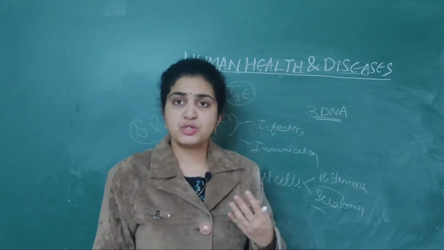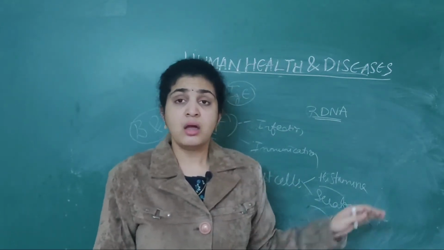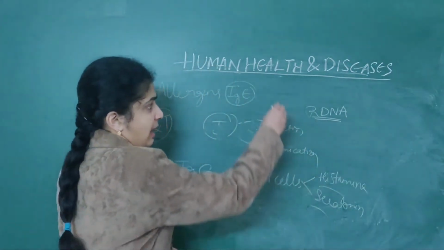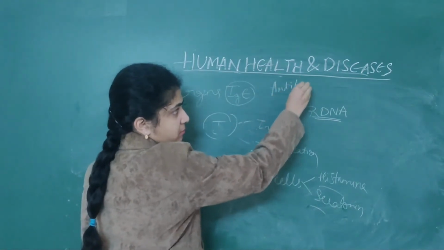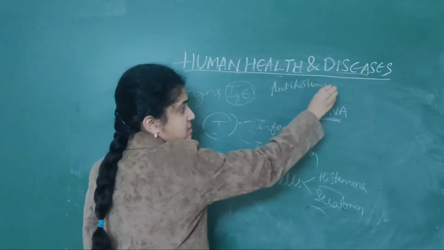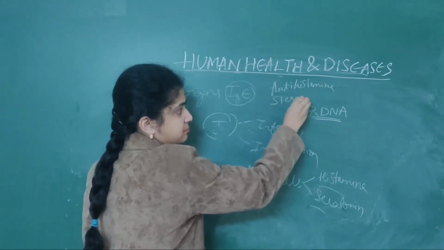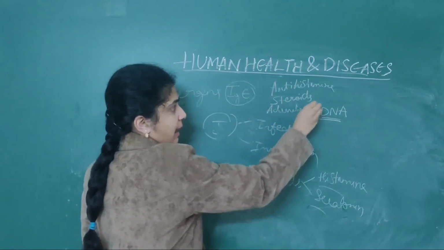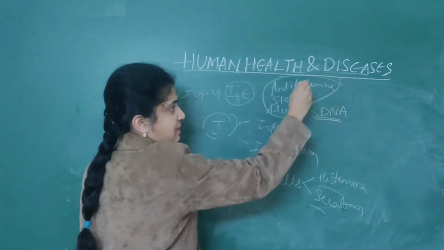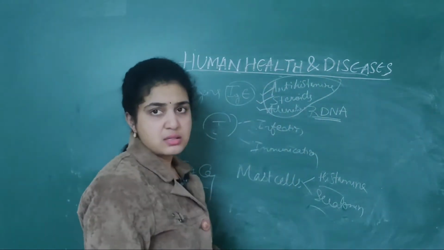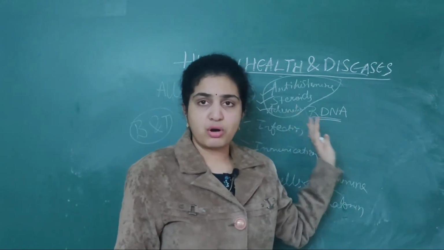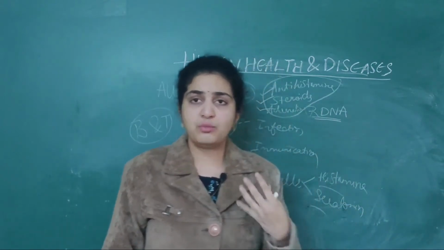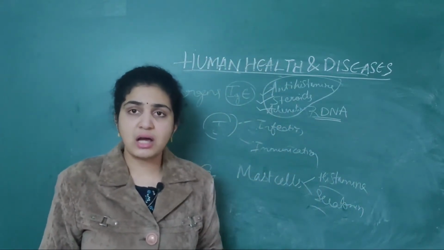So to prevent all this we should take medications. What are the medications which you take? Because the histamine chemical is released, you should take antihistamines, as well as steroids, adrenaline. Antihistamines, steroids as well as adrenaline: these are the three medicines, drugs you should take to prevent allergies. Antihistamines, adrenaline, steroids. These three will act to prevent the allergy and to prevent harmful symptoms.